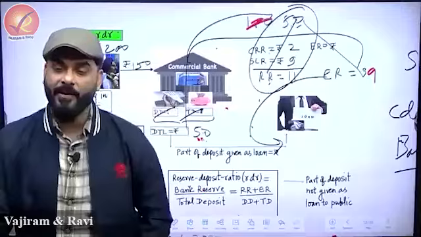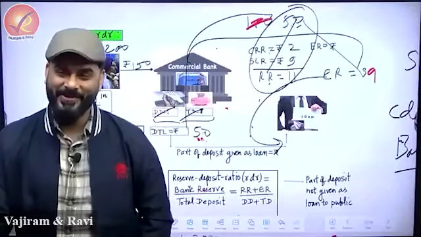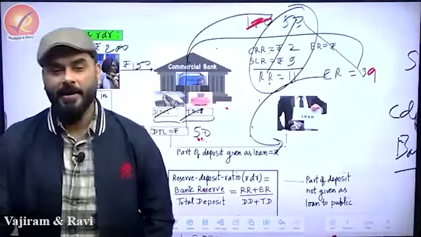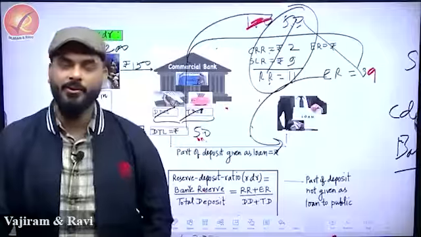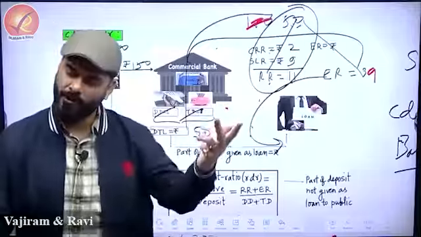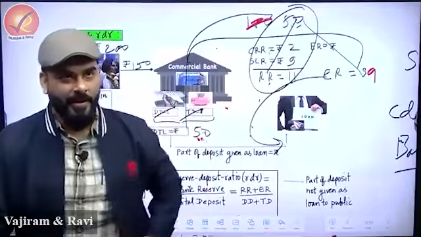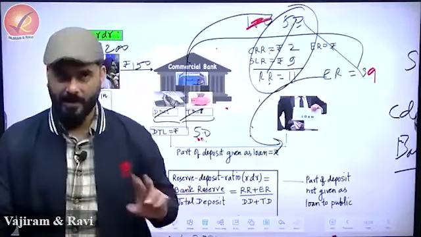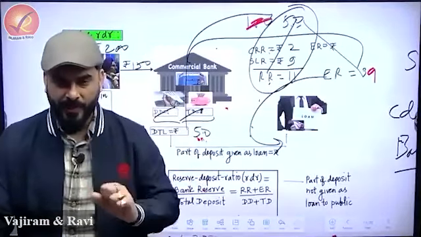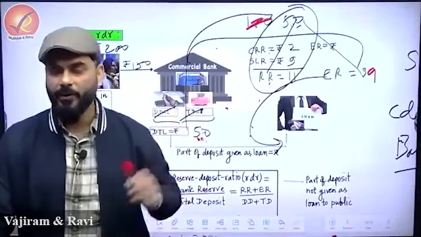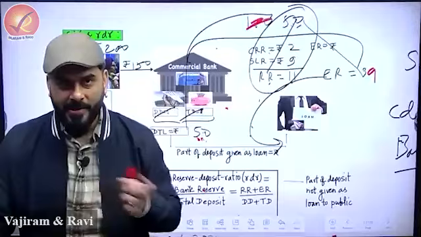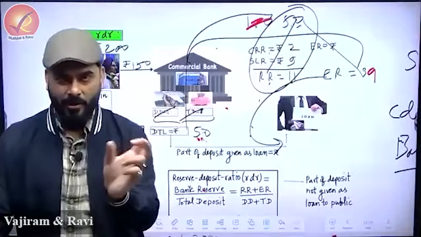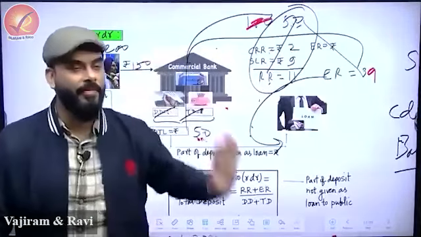Whenever UPSC gives you a question where you are clueless about what they are asking, you have to interpret the word reserve as required reserve. If the question very explicitly says that the reserve in the bank is used in two ways, then they are talking about required reserve and excess reserve. But if they use the word reserve with no hint, nothing given, and you are confused, then reserve is required reserve. Otherwise, if it is clear to you that they're talking about two things, there is no problem.